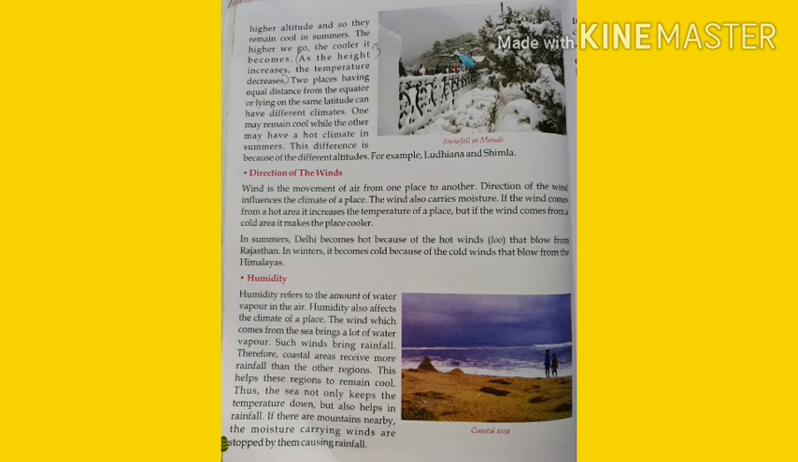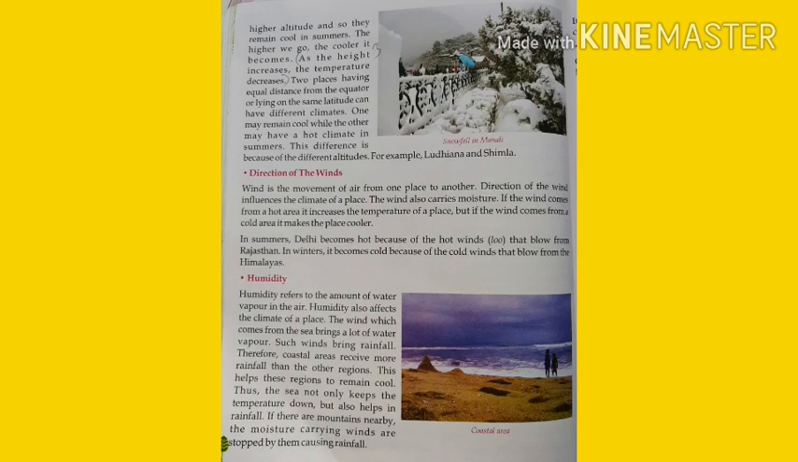We'll talk about the directions of the winds. Wind is the movement of air from one place to another. Direction of the wind influences the climate of a place. The wind also carries moisture. If the wind comes from a hot area, it increases the temperature of a place. But if the wind comes from a cold area, it makes the place cooler.